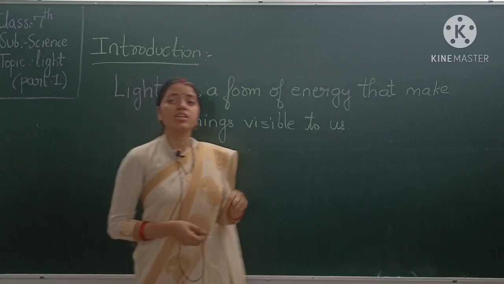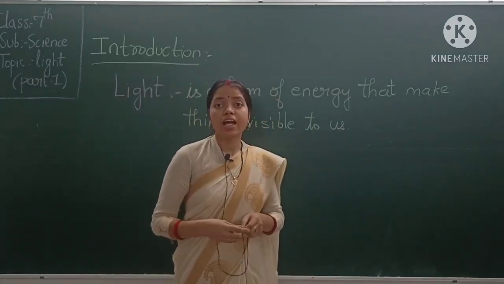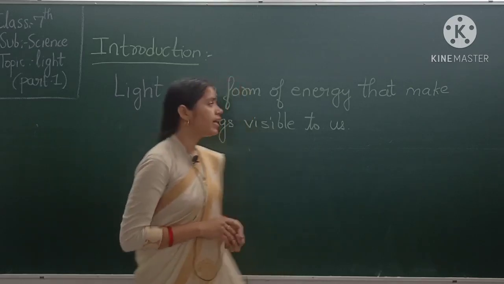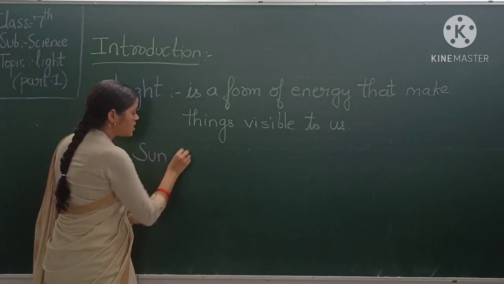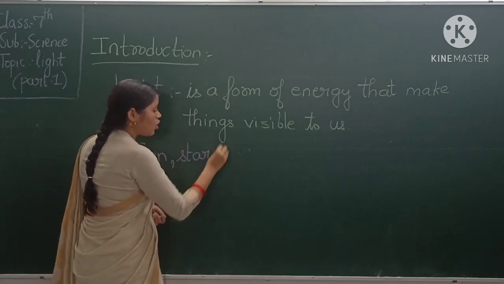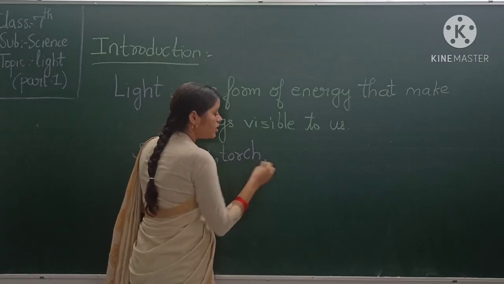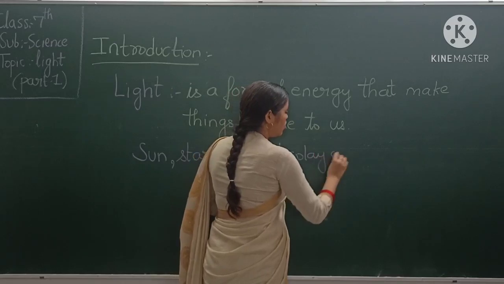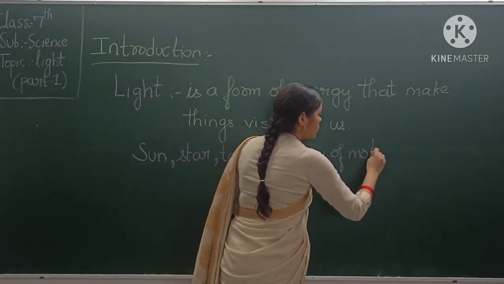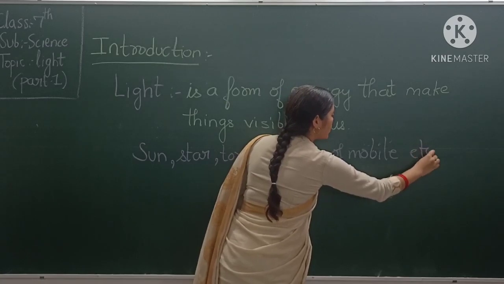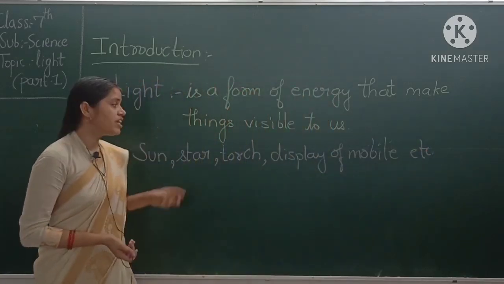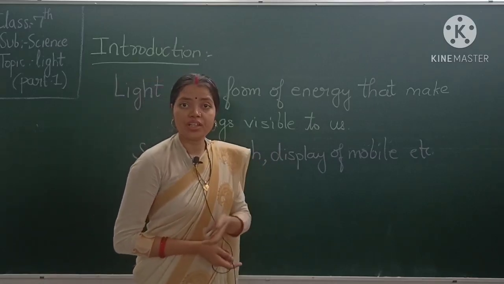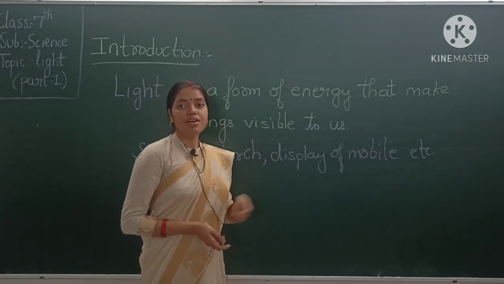Understood students? Okay students, in our daily life we see light have different sources. So what are the sources of light? The sources of light are sun, star, torch, display of mobile, etc. Okay, so in our daily life we see light of many sources such as star, sun, torch, display of mobile, display of TV, monitor. Okay, so these are the sources of light.